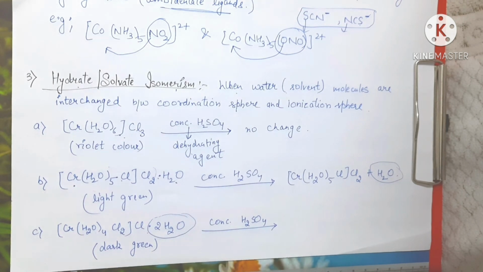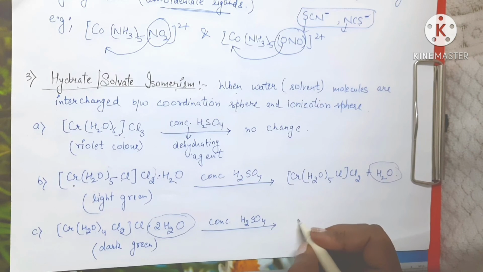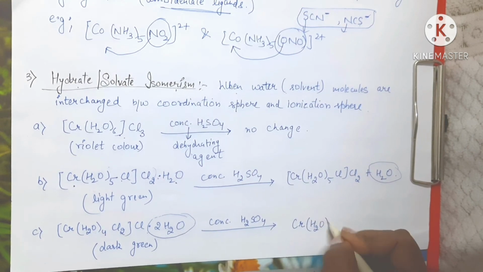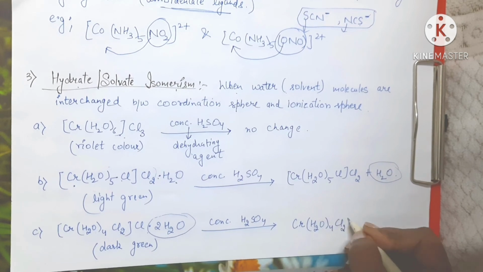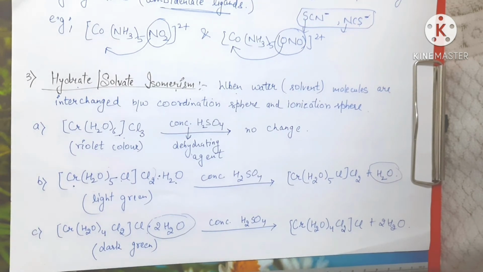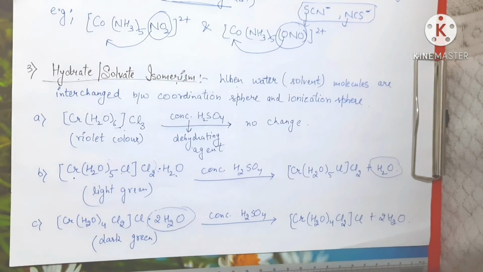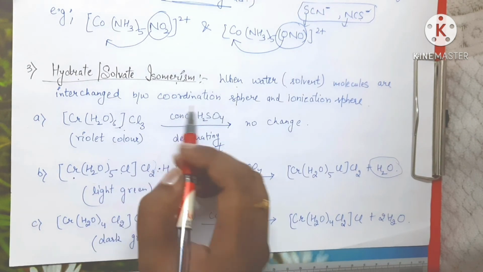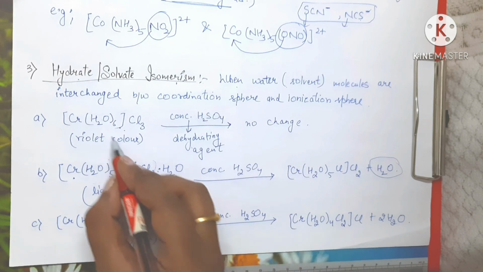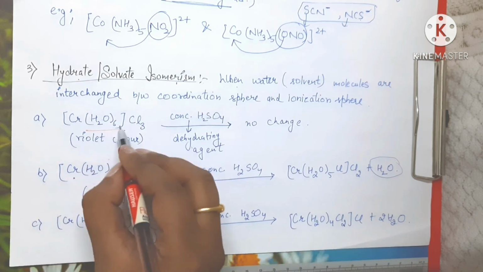Now what is happening in all these cases? First we'll write [Cr(H2O)4Cl2]Cl, and 2 water molecules will be removed. If you look closely, we are just going to see what ligands are present inside the coordination sphere.